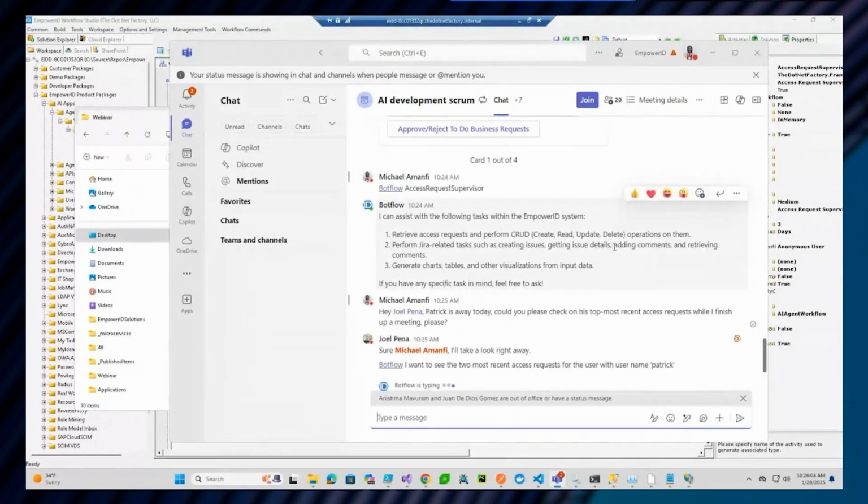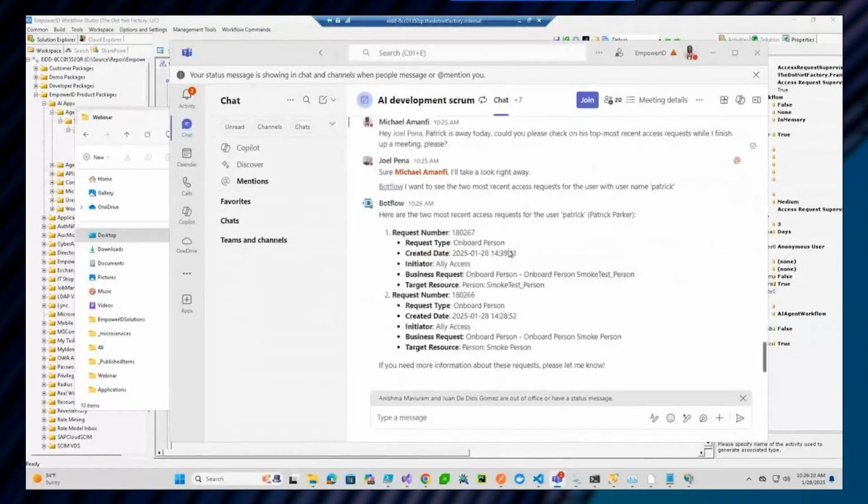So folks, what you're seeing here is that with my team, we have an AI agent that is actually an identity workflow that is part of our team. It's a member of our team. So I invoke the agent, and then I ask one of my colleagues, since I'm finishing up a meeting, to check on the most recent access requests for Patrick for me, right?